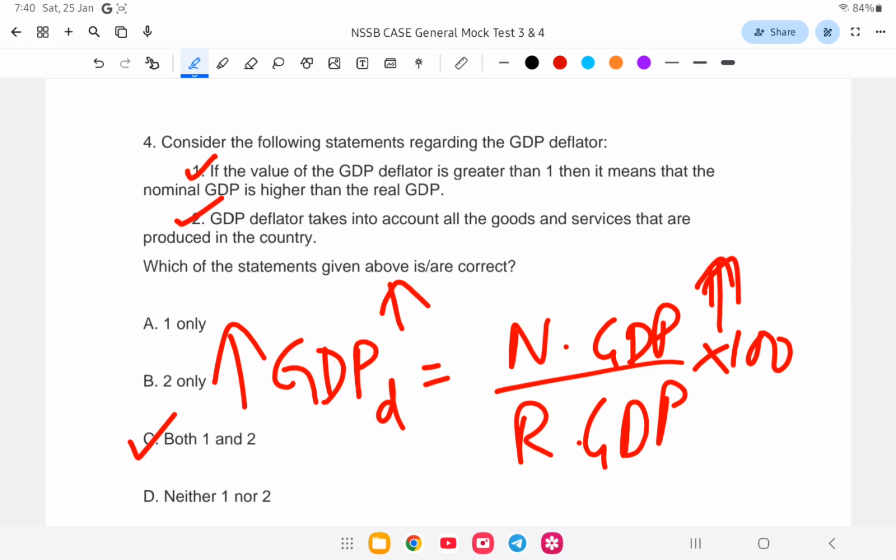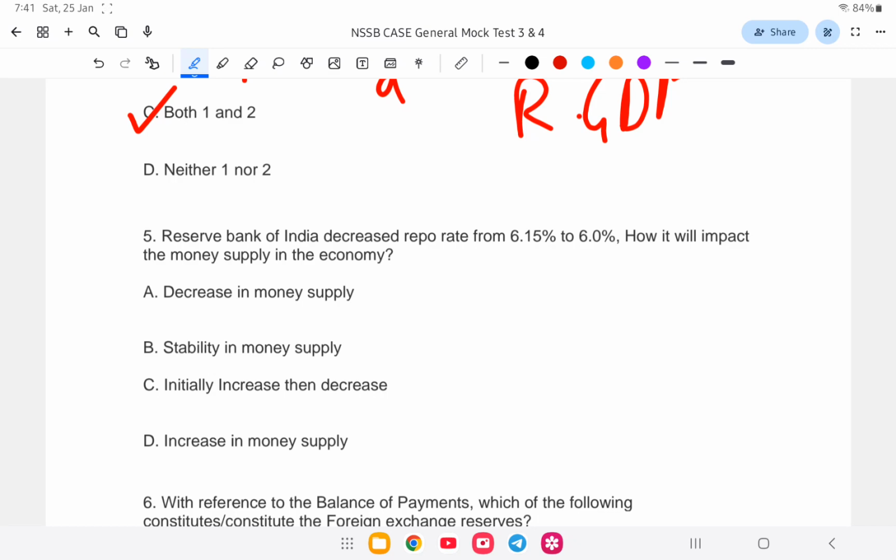Next question. The Reserve Bank of India decreased the repo rate from 6.15 to 6.0. How will it impact the money supply in the economy? Is it A, decrease in money supply, B, stability in money supply, C, initially increase then decrease, or D, increase in money supply? So if the repo rate decreases, the money supply will increase.